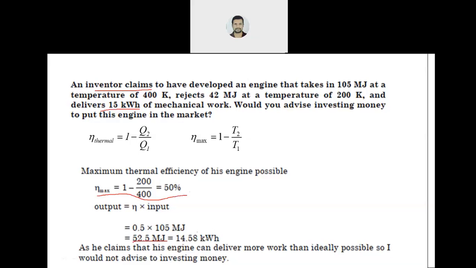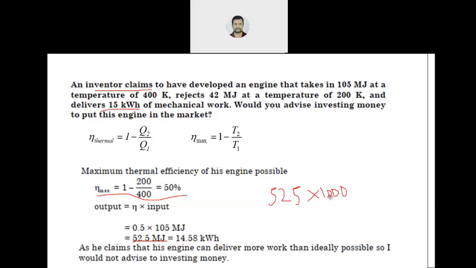You convert the mega into kilo. So it will be 52.5 into 1000 into 1000. So this is in kilojoule. Now, hour into hour. For bringing in the hour, what will you do?